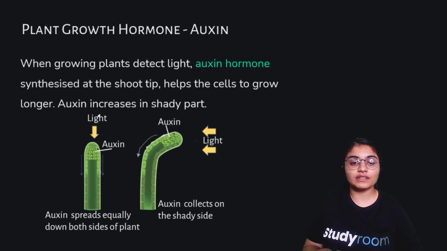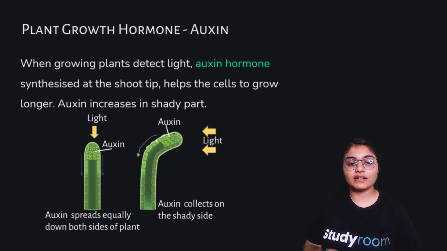So what happens here, you see, if the light is from upward direction, then there is this uniform growth of auxin on the shoot of the plant, because the light is received uniformly by all the cells. So auxin spreads equally down both sides of the plant. So there is uniform growth of cells here.